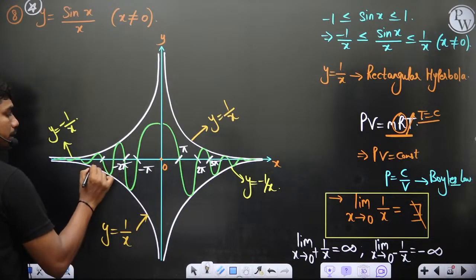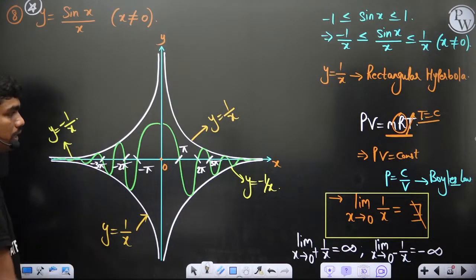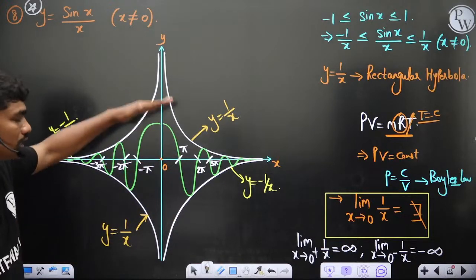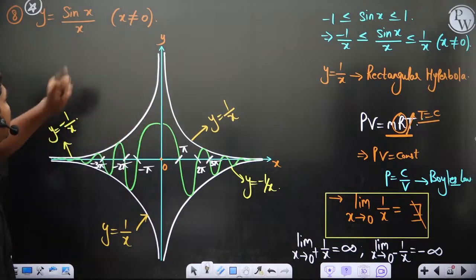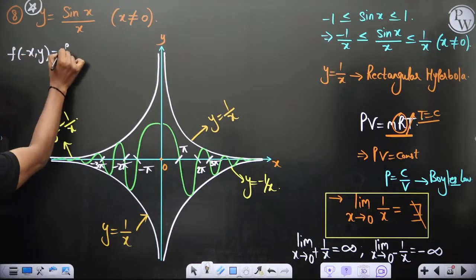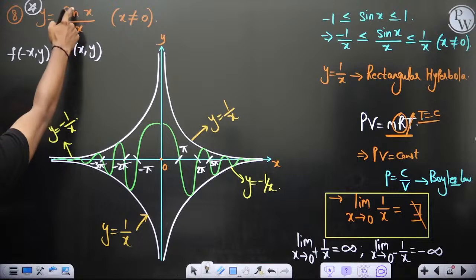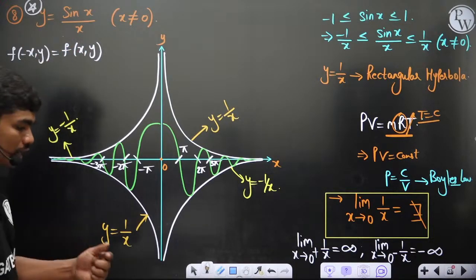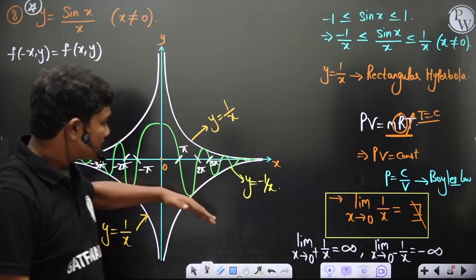This is minus 3 pi, of course, and you can see the function is symmetric about the y axis. The reason is that if you replace x with minus x, f of minus x is the same as f of x, because sin of minus x is minus sin x, and with x replaced by minus x, the minus and minus cancel. Again, you will have sin x by x. This is how you get the graph.